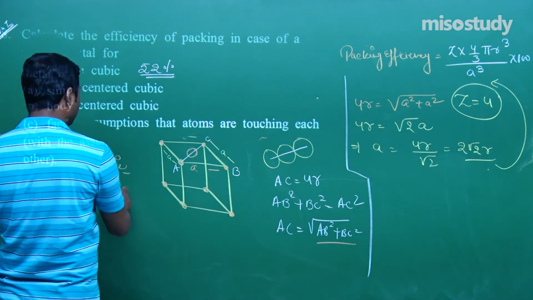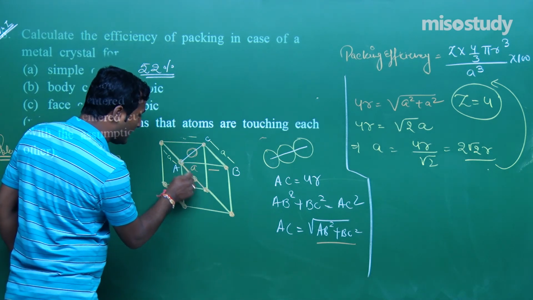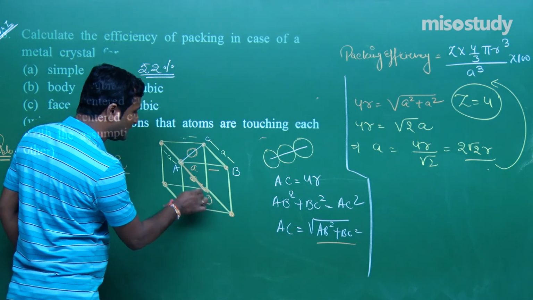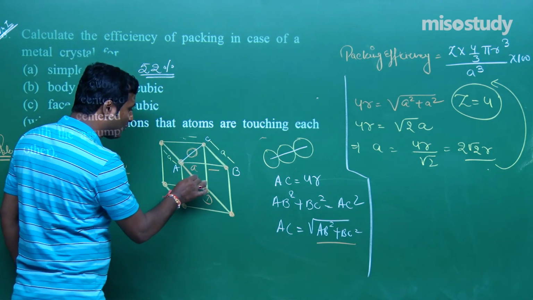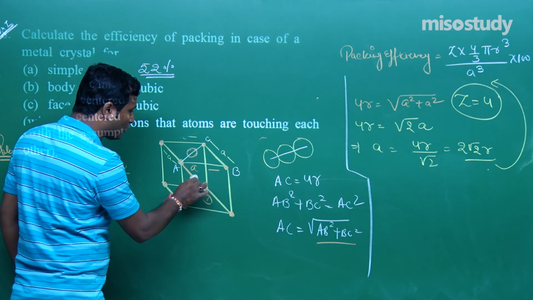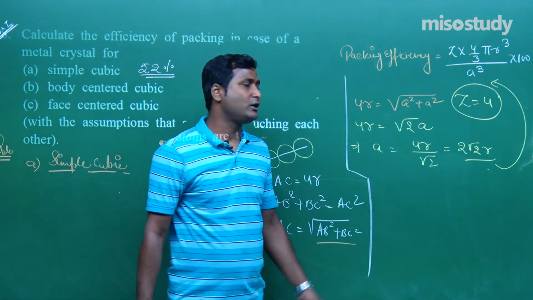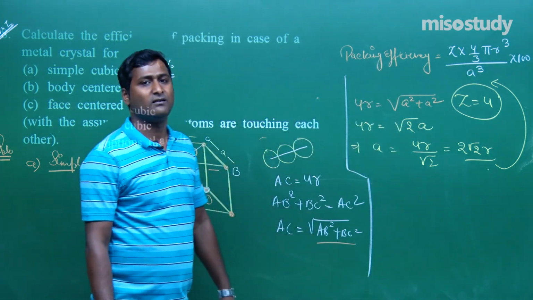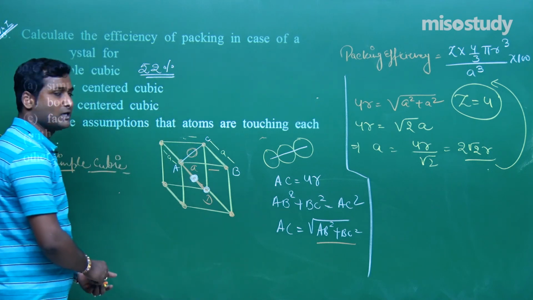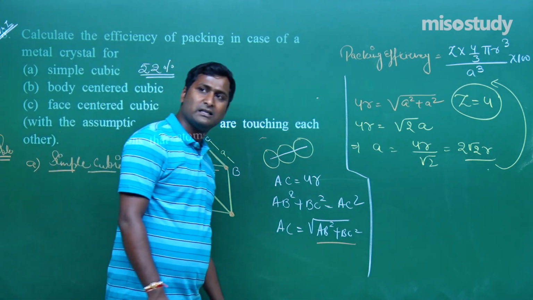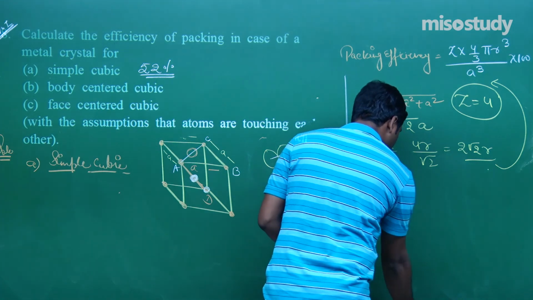Similarly, for body center, the particle resides here. This is the body diagonal. Now mark here, that is D. This is the particle, and in body center we will get R is equal to root 3 by 4 A. Put this value and Z is equal to 2, you will get the packing efficiency. During my lecture I have given you the detailed information, and I think now you can easily solve such kind of questions, my friend. Now wait for a moment, give me a few seconds.